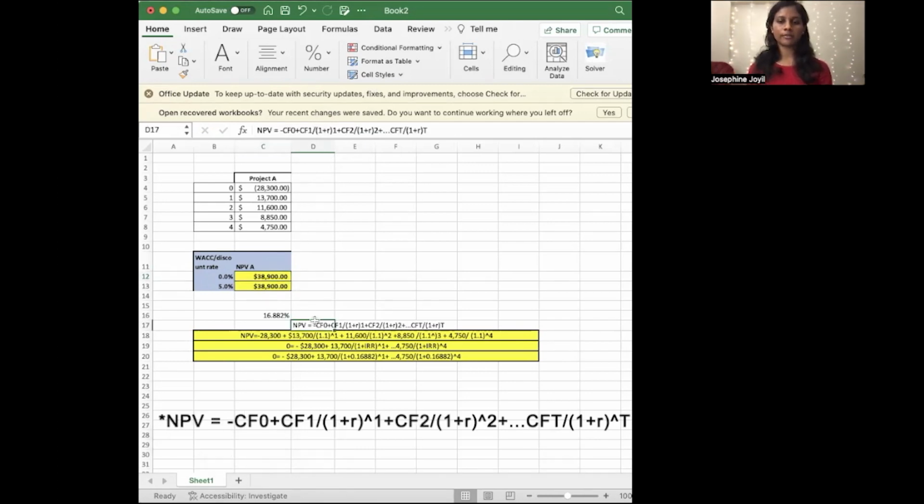The way to do it with the formula is using this formula for the NPV. So the first element here would be the negative of the cash flow of time 0. And to that, you add cash flow of time 1 over 1 plus the IRR, which we calculated over here using the IRR function. And that would be part of the denominator, 1 plus the IRR raised to 1 because it's time 1, plus the cash flow at time 2 over 1 plus the IRR over 2 because it's time 2. And you continue that all the way to the last cash flow at time t over 1 plus r raised to t.